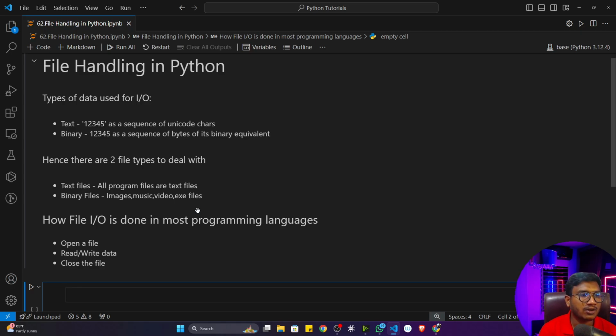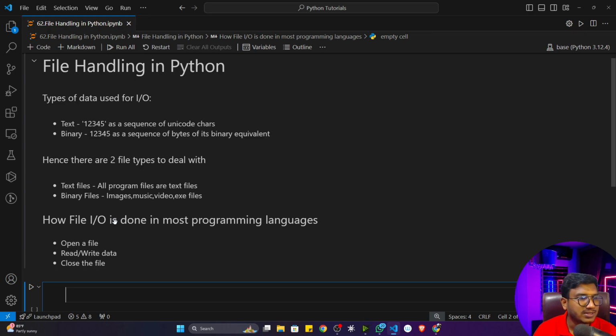In this file handling concept, we'll learn how we can handle textual files and also how we can handle binary files. As I told you, this is a super important concept whenever you are working with data. Most of the time in the data science domain, you will use this concept a lot. So if you're interested in learning data science in future, like artificial intelligence, machine learning, deep learning, computer vision, natural language processing, make sure you learn this topic in depth. You can also use this concept in other domains, in web development, in software development. Everywhere file handling is required.